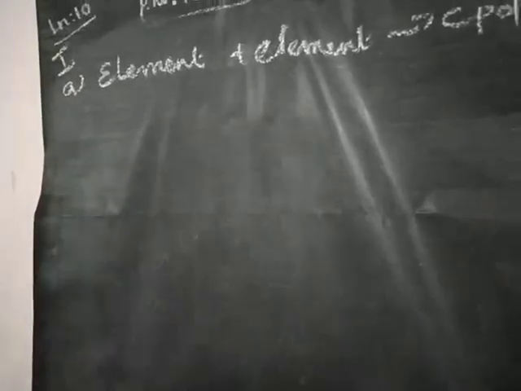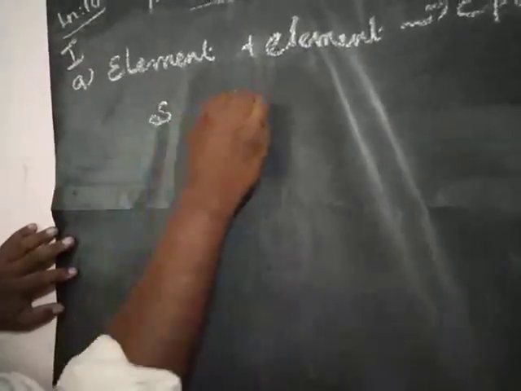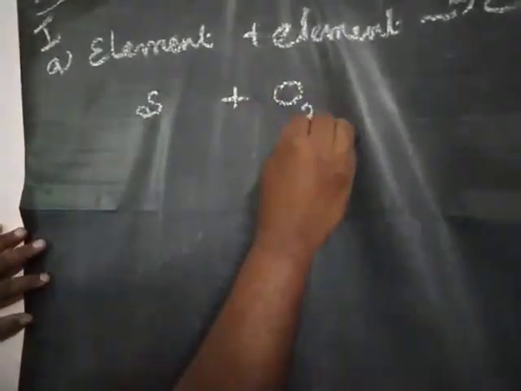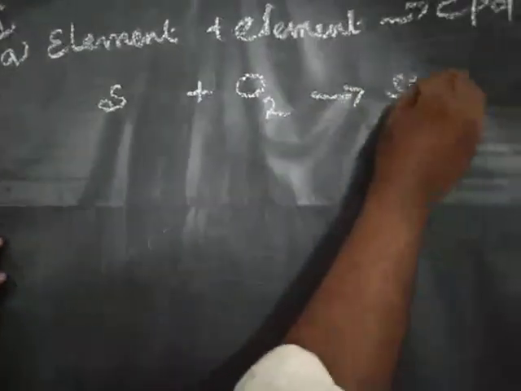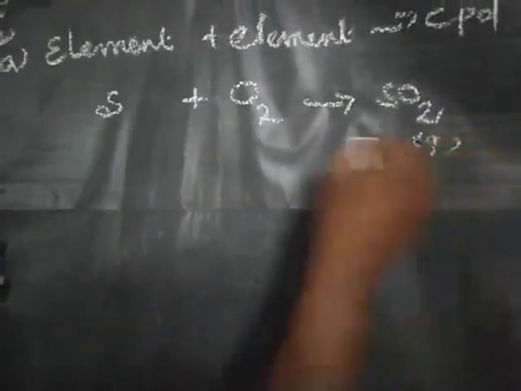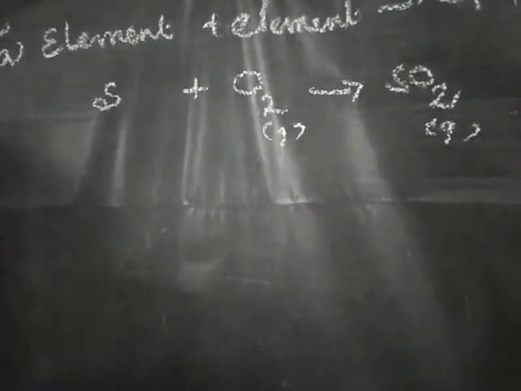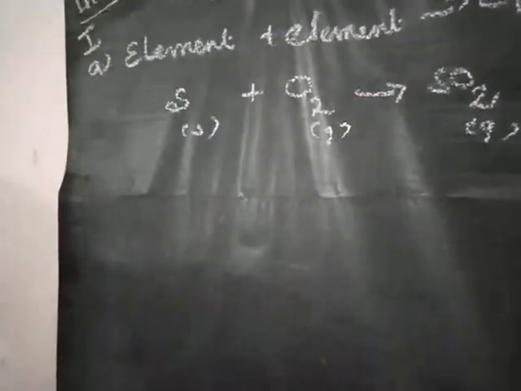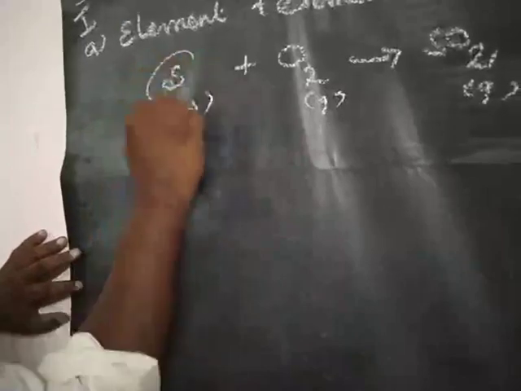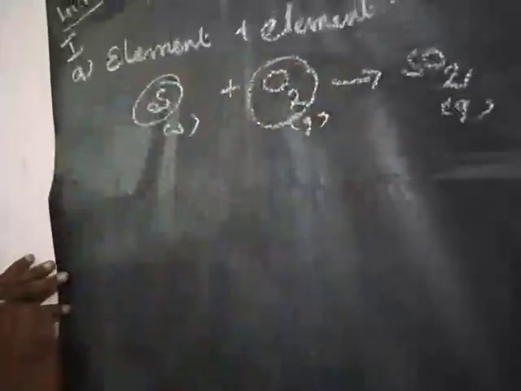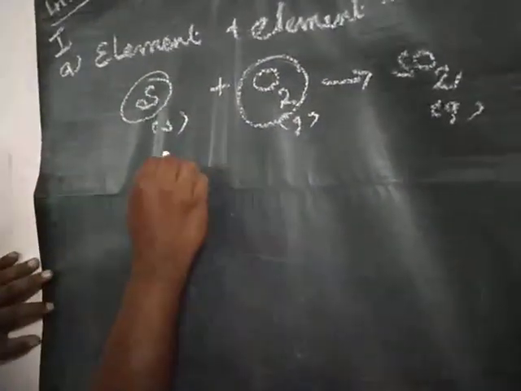For example, sulfur plus oxygen gives sulfur dioxide in gaseous form. Sulfur is solid, oxygen is gaseous, sulfur dioxide is gaseous. Both reactants are non-metals.